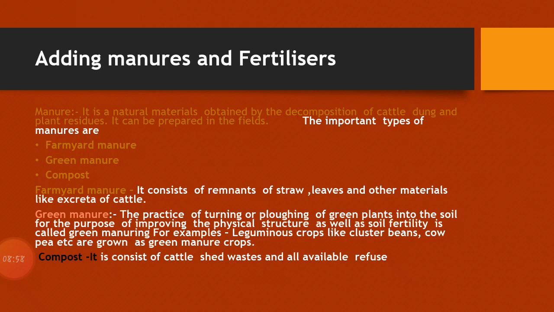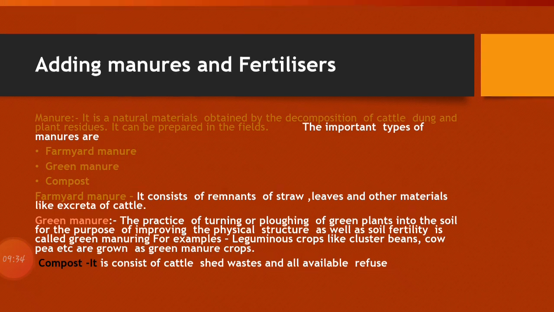The third one is compost. Compost is organic matter that has been decomposed in a process called composting, the process of recycling various organic materials, otherwise regarded as waste products, to produce a soil conditioner. Compost is rich in nutrients. So these are the three types of manure used by farmers to increase the fertility of the soil.